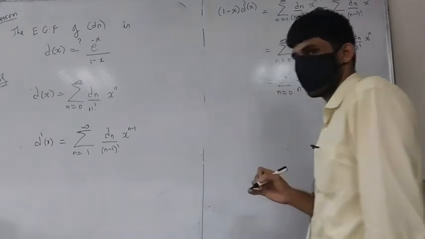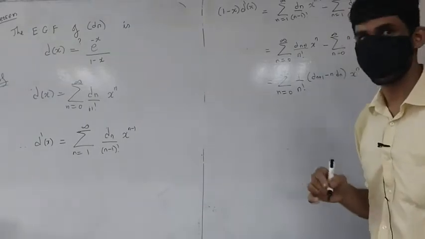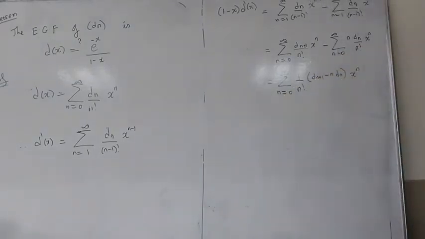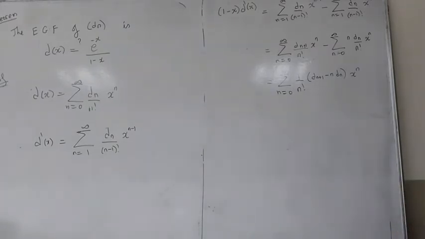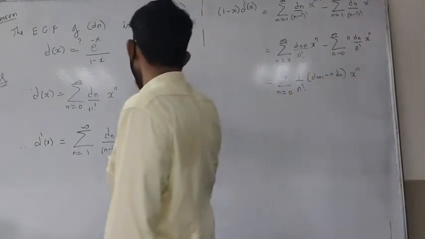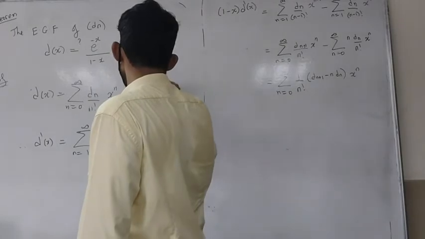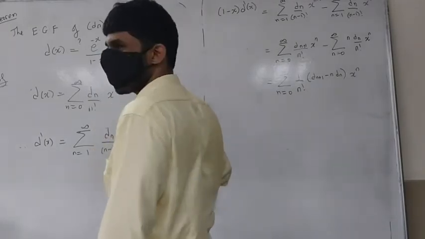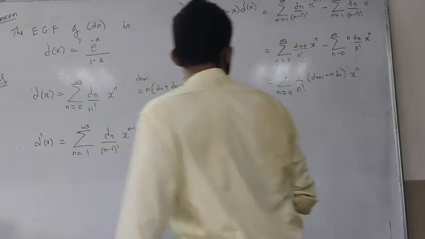What is dn plus 1 minus n times dn? We know we had got a recurrence relation for this: dn plus 1 is n times dn plus, is it minus or plus, plus dn minus 1, right?